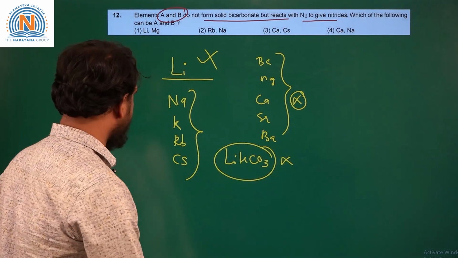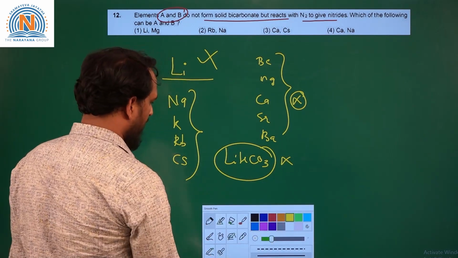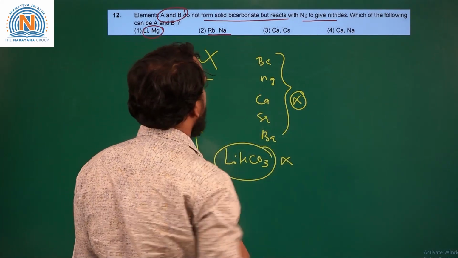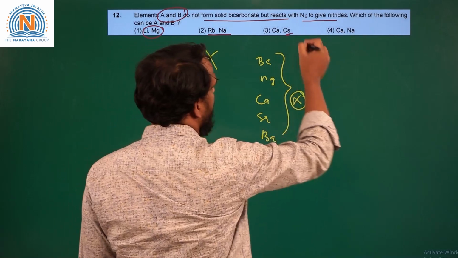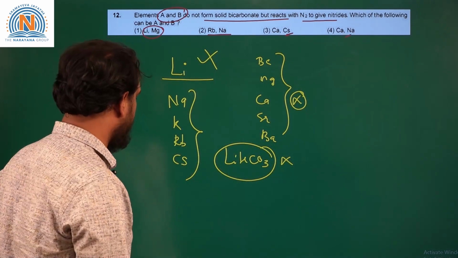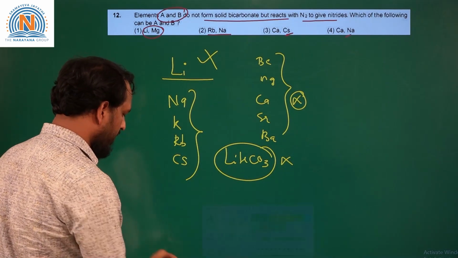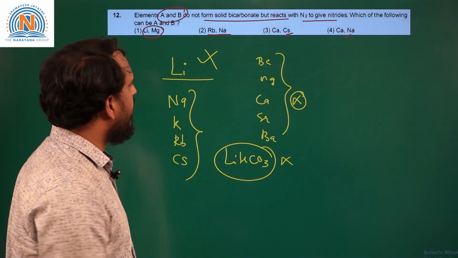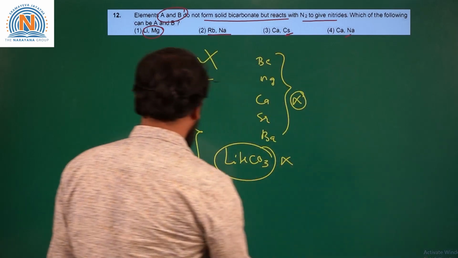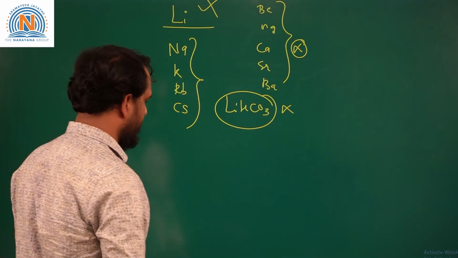Now, if you check the options, only option 1 has lithium and magnesium, whereas in the others both are first group elements. Here first group element cesium is there, here first group element sodium is there other than lithium. Hence, the second, third, fourth option cannot be correct for this question. So, what is the second condition here? The second condition is when these elements are reacted with nitrogen, they form their corresponding nitrides.